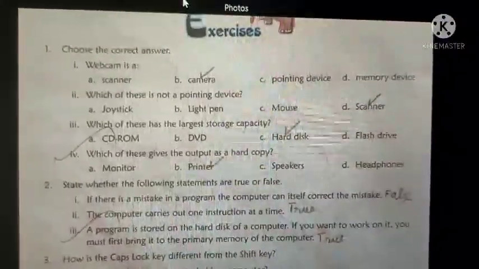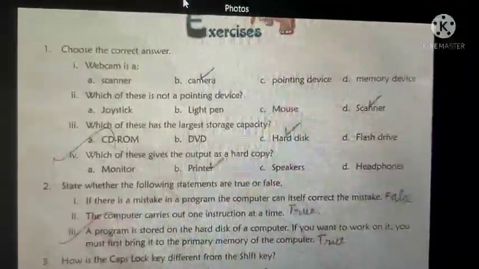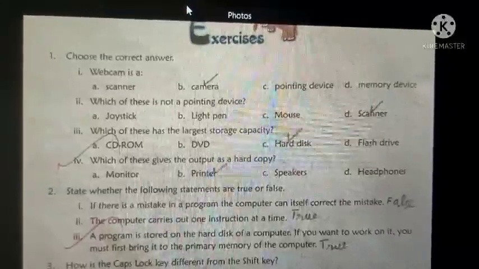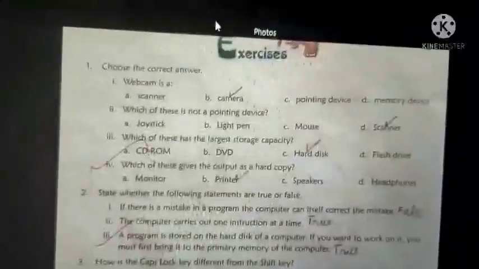In choose the correct answer, first one: a webcam is a scanner, camera, pointing device, or memory device. What is a web camera? It is a camera. We know that webcam, camera. So the answer is option B, camera. Okay, next.